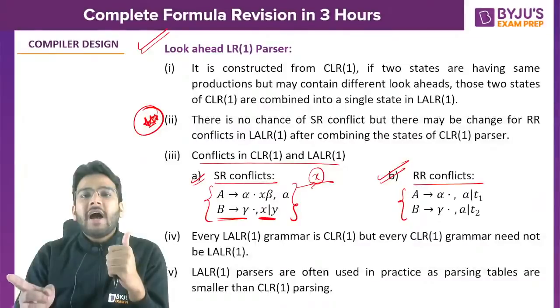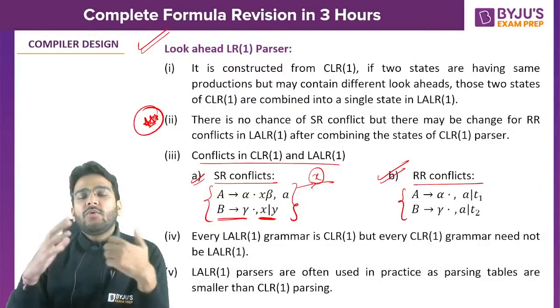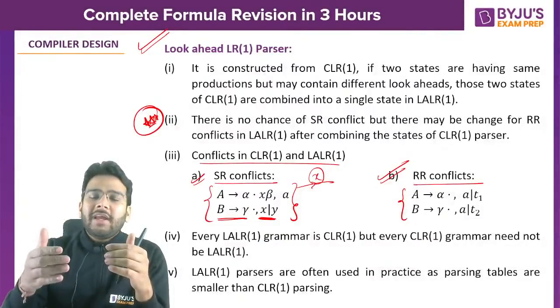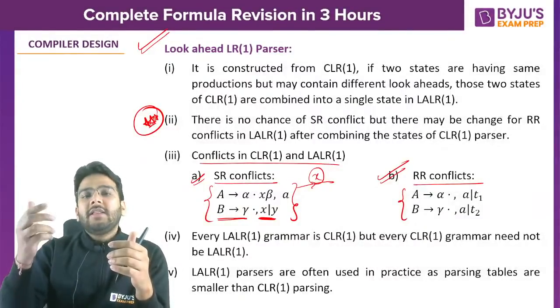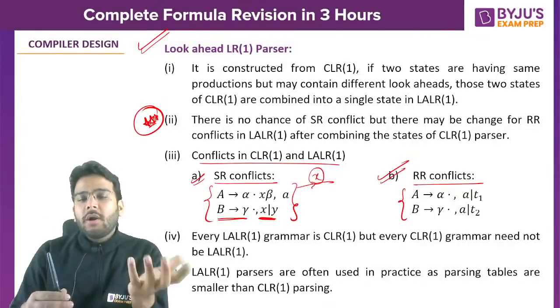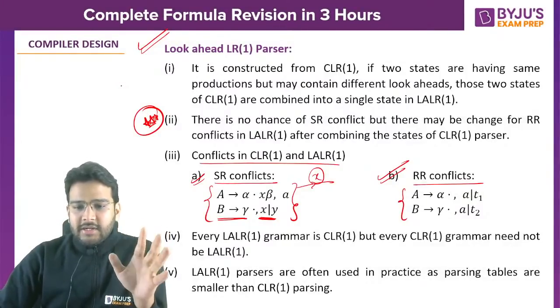If you are not having RR conflict in case of CLR1, you may or may not have RR conflict in case of LALR1. Why am I saying so? Because after merging, it is possible that you may get common look-aheads in the two reduce items. That's why RR conflict may or may not be present. Is it clear everyone?